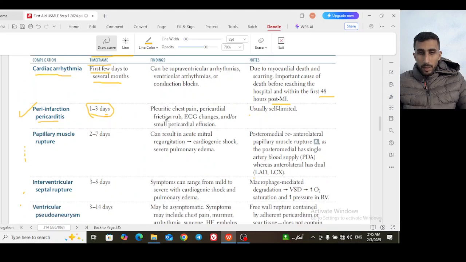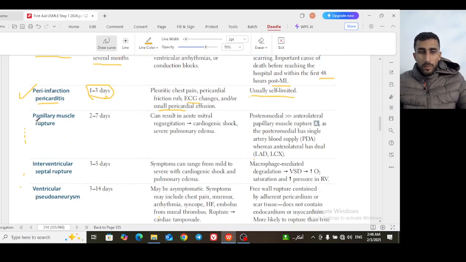On examination, the usual stuff for pericarditis: the history, pleuritic chest pain, that means it increases with breath, and all of the stuff for pericarditis. By auscultation, you will find a pericardial friction rub, and on the ECG you will find the changes, which include widespread ST elevation. For MI, you will find ST elevation in the inferior leads or the anterior leads, but if you find ST elevation consistent through different kinds of leads, this indicates pericarditis. So widespread ST elevation and PR depression, and by echo you will find a small pericardial effusion. This is kind of benign relative to the cardiac arrhythmia and usually self-limited. This is for the peri-infarction pericarditis.